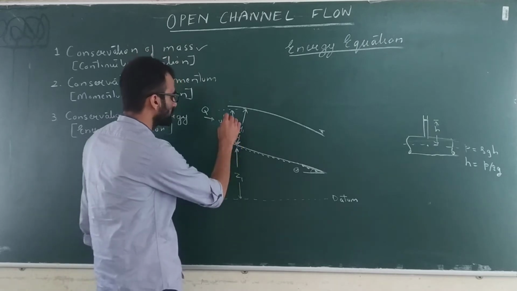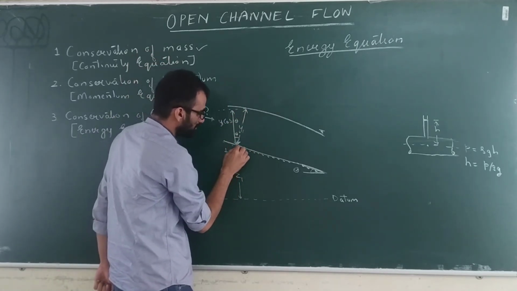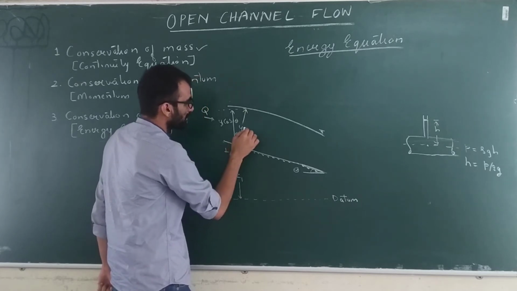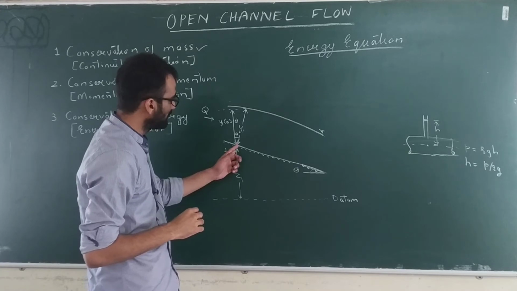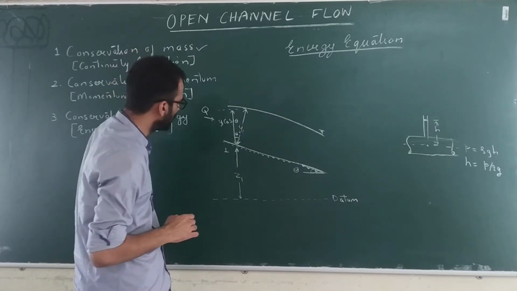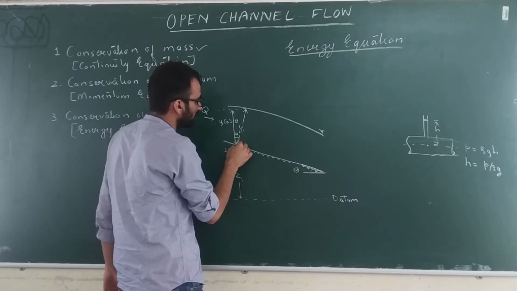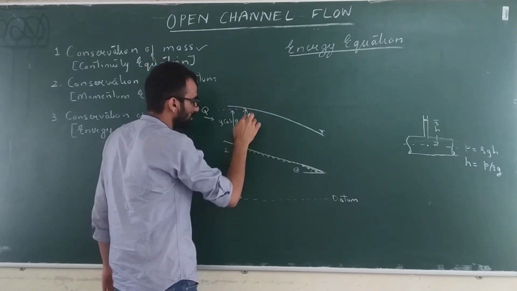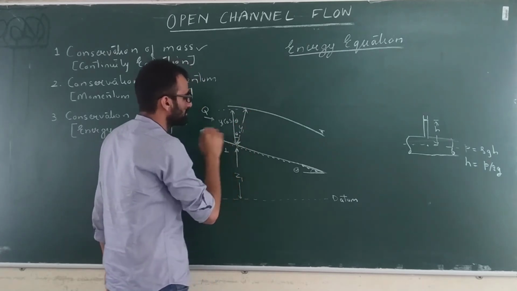Now this itself is the pressure head. Why? Because if you calculate the pressure here, that pressure will be Y1 into rho into g. So the pressure head will be Y1, because the hydrostatic pressure acting at this point is because of this much depth of water. That's why this is the pressure head.